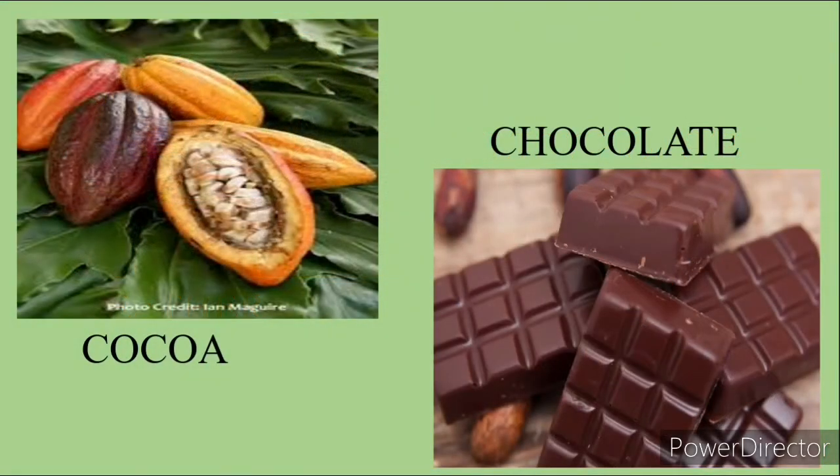Now, another raw material is cocoa. Cocoa is grown in Nigeria. Cocoa is a raw material. Cocoa cannot be eaten directly. It has to be processed into chocolate. Now you know where the chocolate you eat comes from: from cocoa. If you're asked, what's the finished product of cocoa? The finished product of cocoa is chocolate.